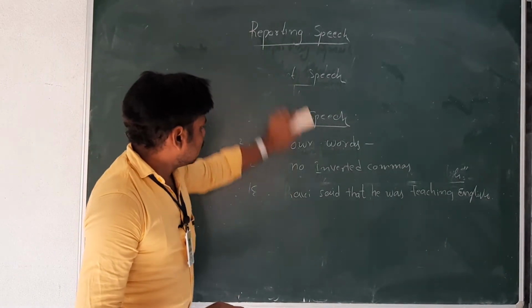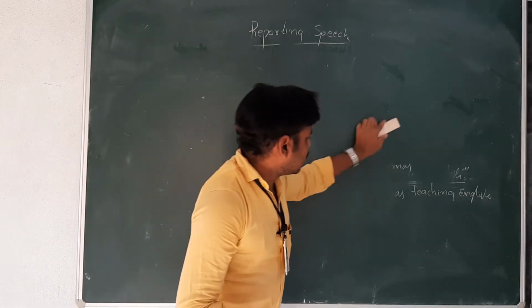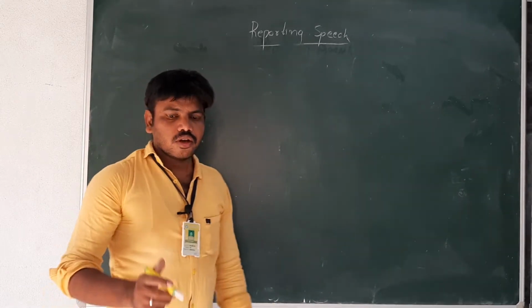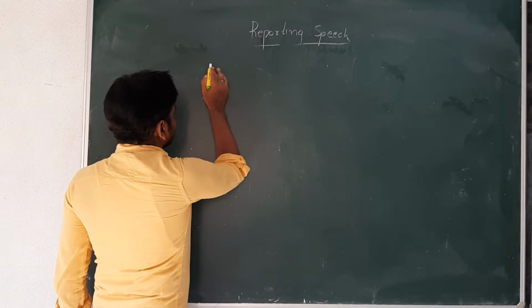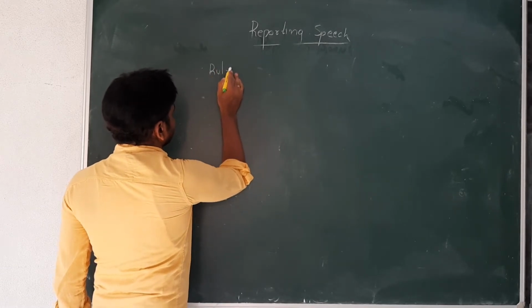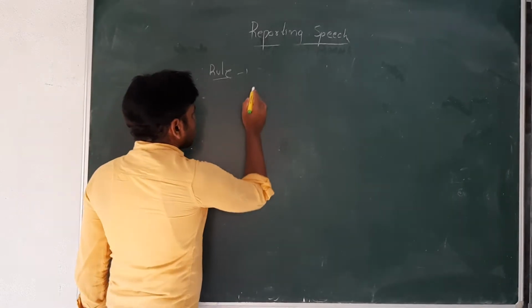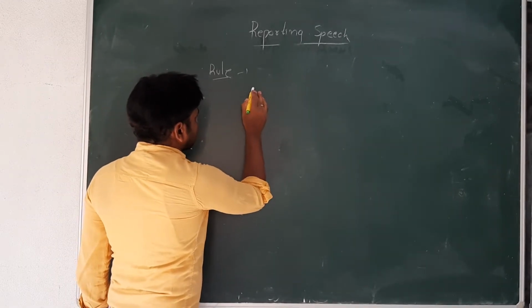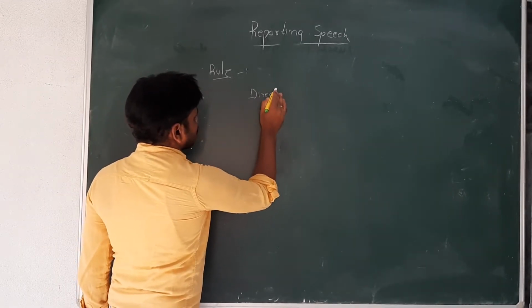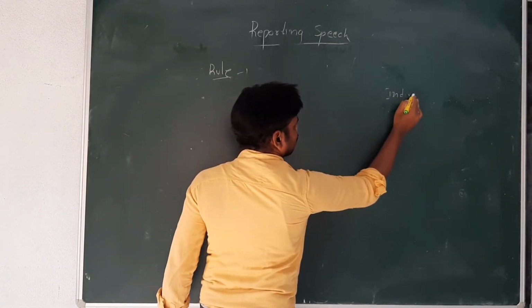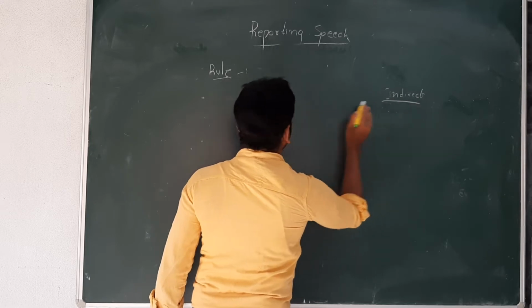Now let us see what the general rules and special rules are. First, rule 1. Try to follow it seriously. Now I am writing direct speech on this side and indirect speech on this side.